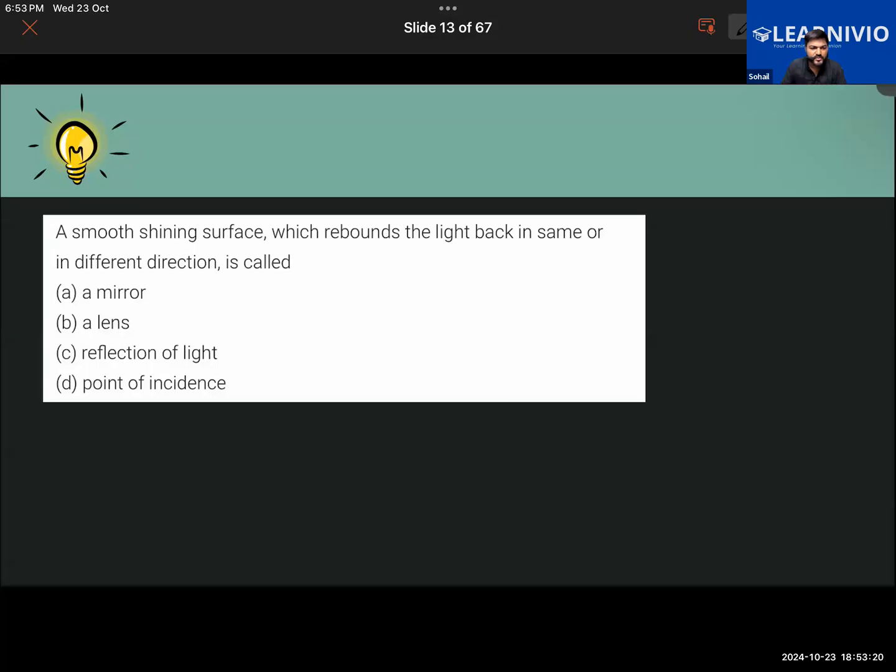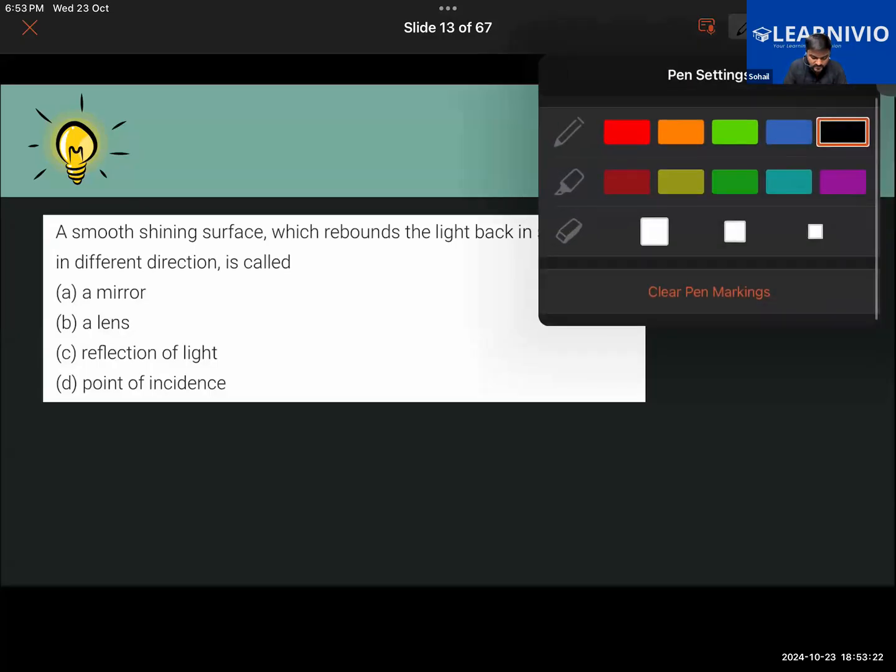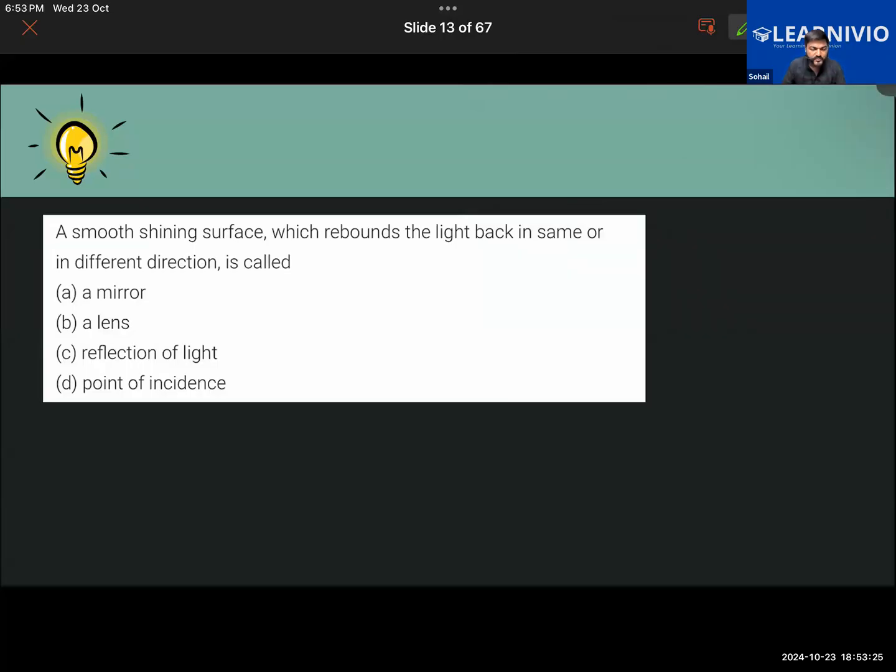Both. Okay. See, basically, the thing about the concave mirrors now. You can take a spoon, for example, to understand concave and convex mirrors. If you hold the spoon in front of you, the portion which is curved inward will be the concave.